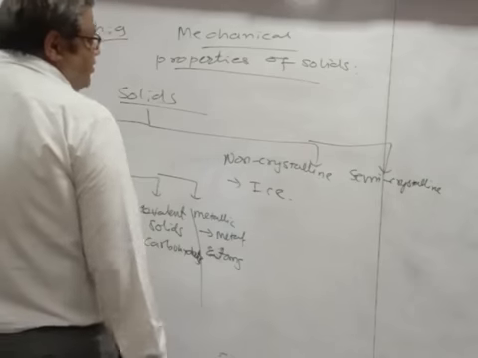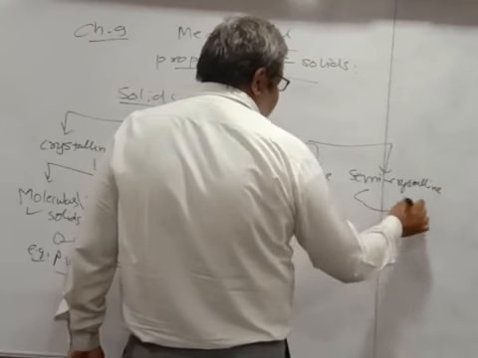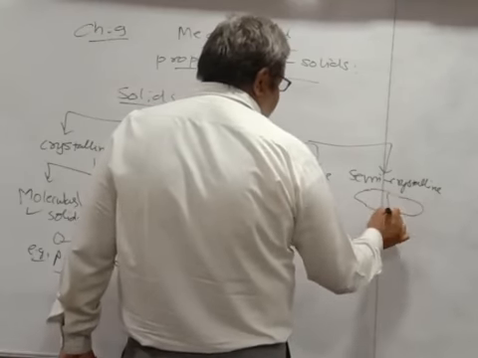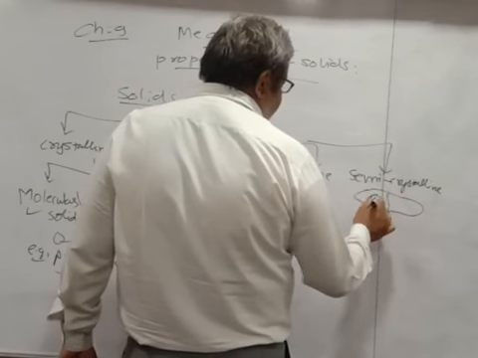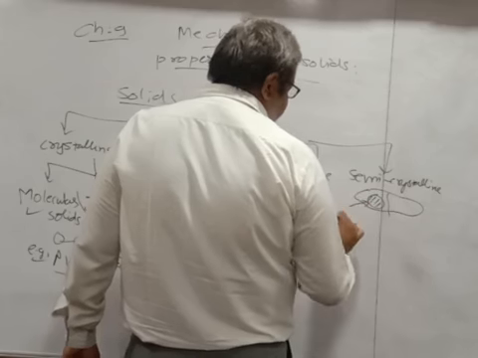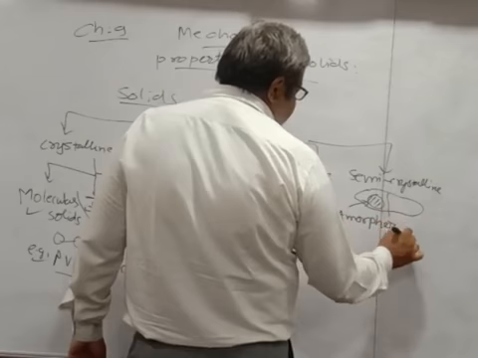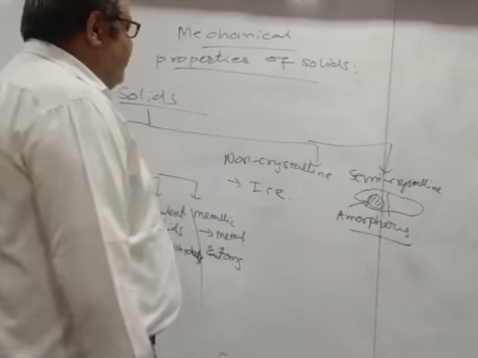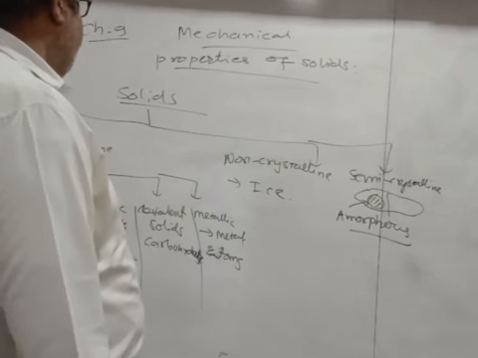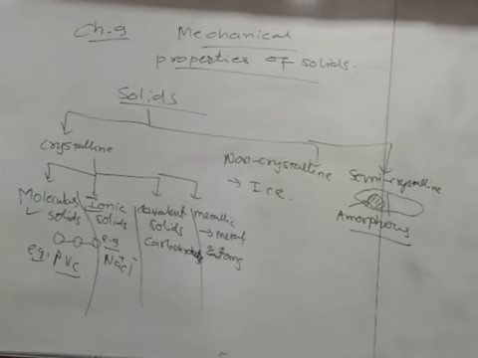Okay, and semi-crystalline, you will see that in many carbohydrates, in some part you will find the crystalline, and in some part you will see amorphous material. Amorphous means non-crystalline material. So solids can be classified like this also. So solids are crystalline, non-crystalline and semi-crystalline.